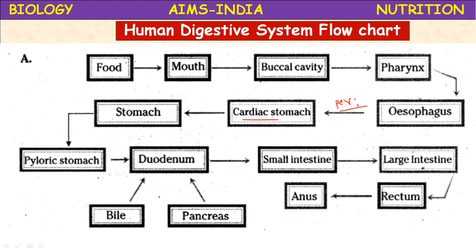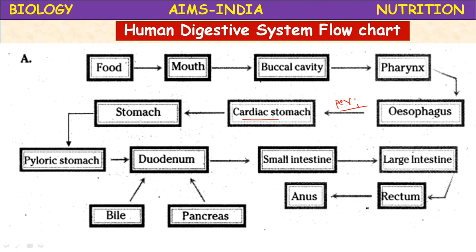Then the food enters the large intestine. The water in the undigested food is absorbed in the large intestine. Then the undigested food enters the rectum, where it gets concentrated and is expelled through the anus. That process is called defecation.